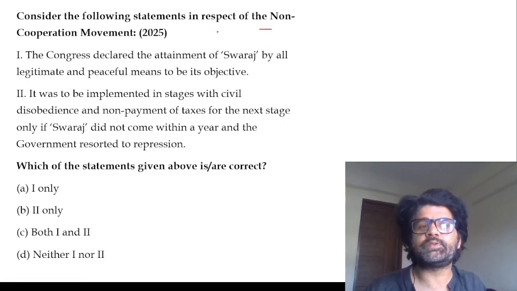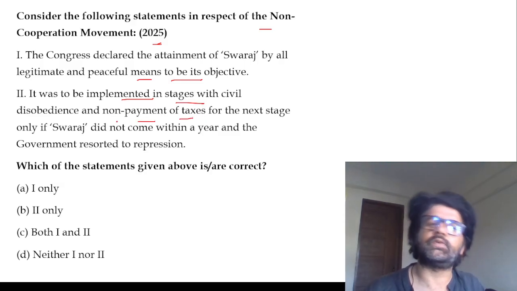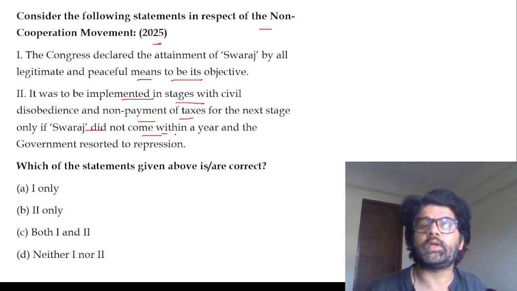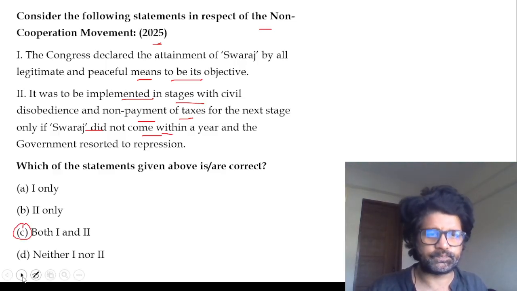Consider the following statements in respect of non-cooperation. They asked a lot of questions on non-cooperation, guys. Peaceful means implemented in stages: first non-cooperation, and then civil disobedience and non-payment of taxes as the next stage if Swaraj did not come within a year. Gandhiji was like, if we do things diligently, it will come within a year. If it doesn't, we will go to the next stage, which will be civil disobedience and non-payment of taxes. That is correct. Both the statements are correct here.